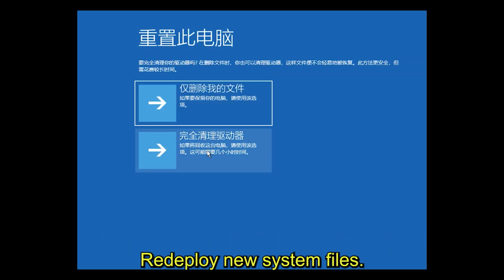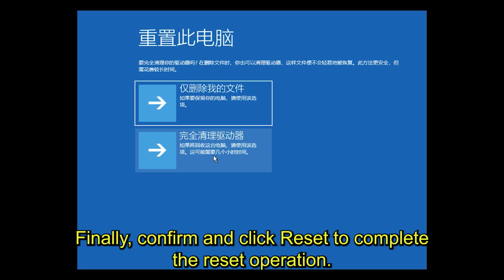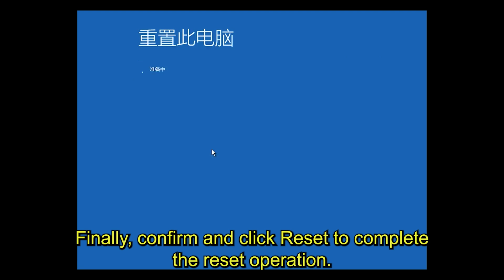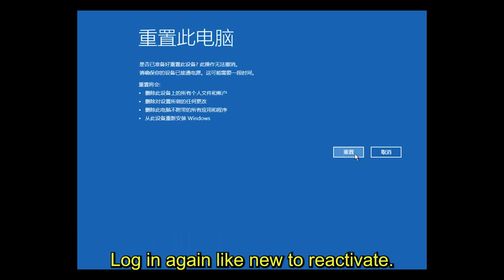Redeploy new system files. Finally, confirm and click Reset to complete the reset operation. Log in again like new to reactivate.